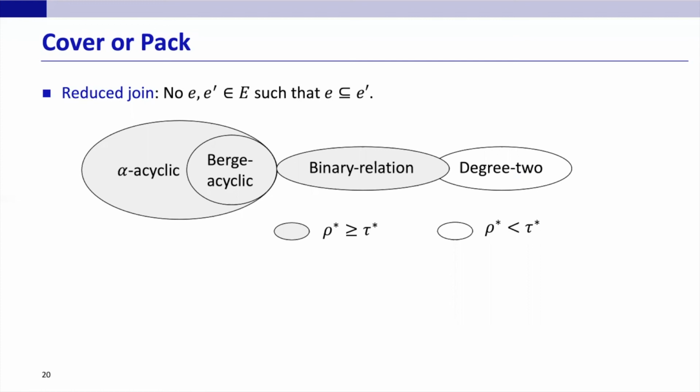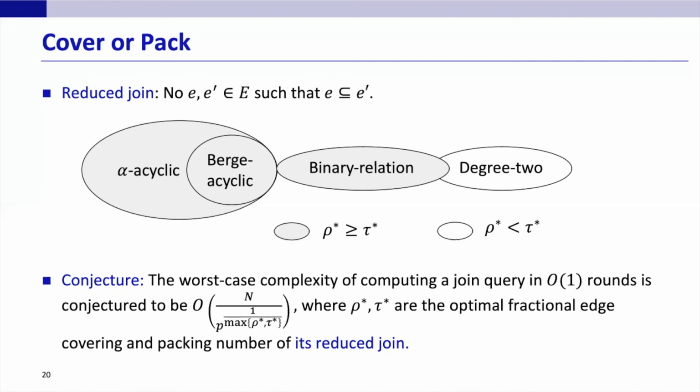On one hand, edge packing number smaller than the covering number holds for the reduced Berge-acyclic joins and the reduced binary relation joins. It's also conjectured to hold on any reduced alpha-acyclic join, but the proof has not been published. On the other hand, edge covering number smaller than packing holds for the reduced degree 2 joins. Based on these observations, we conjecture that the worst-case complexity is related to the max of edge covering and edge packing number of the reduced join. But this problem in general is still open.